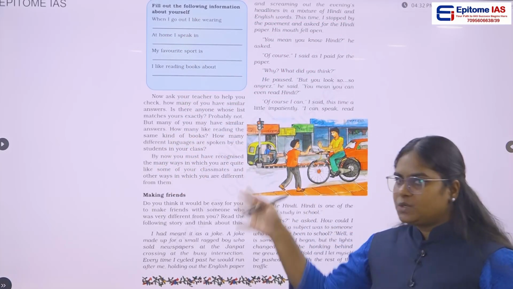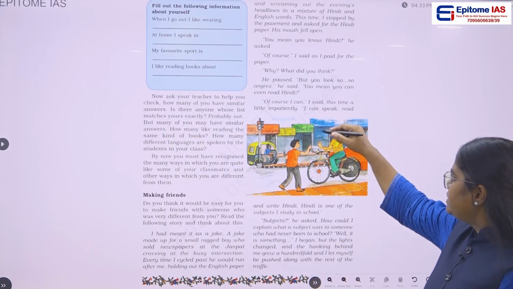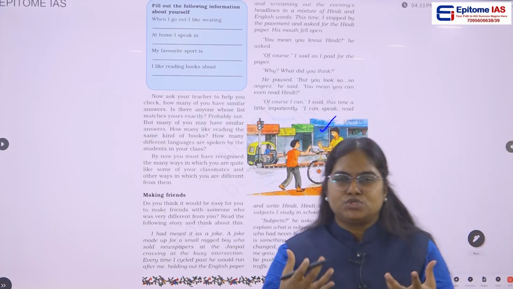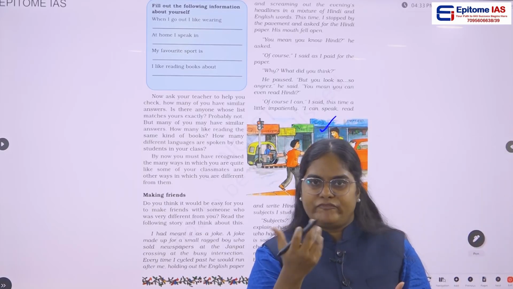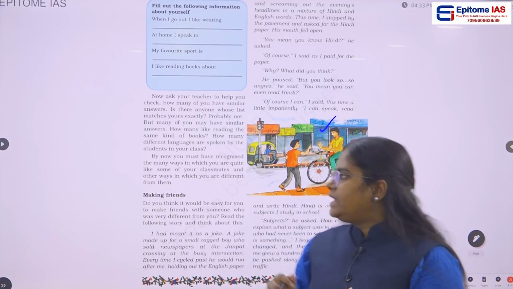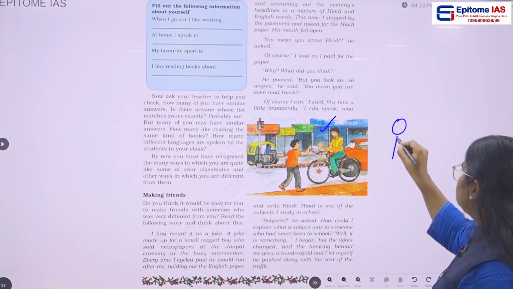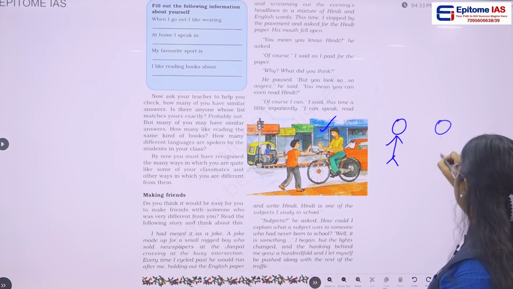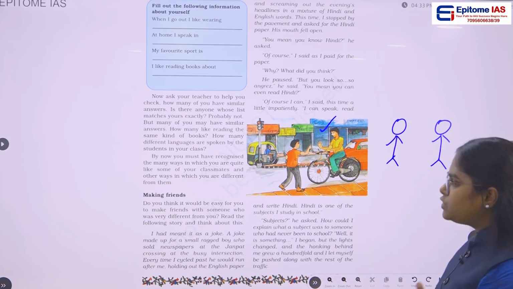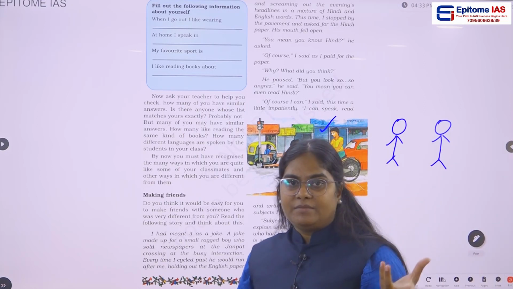Here in this NCERT, they have given an example or story of two friends, two people. Let us say this is person A and this is person B. Both of them have the same name, Samir.